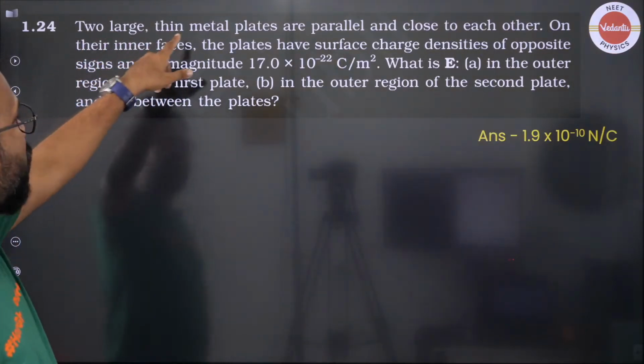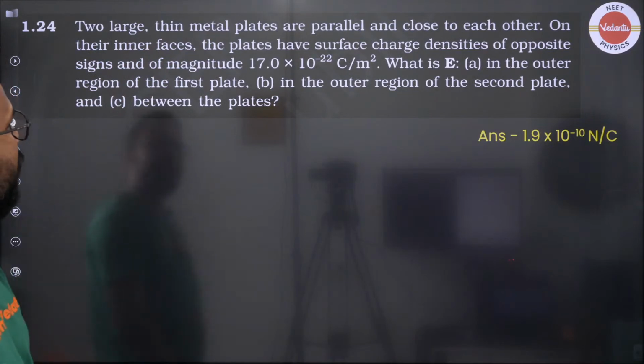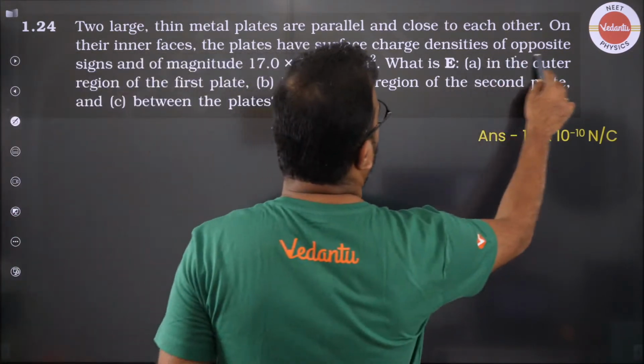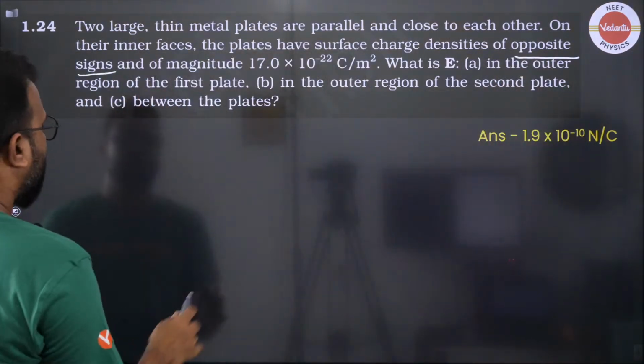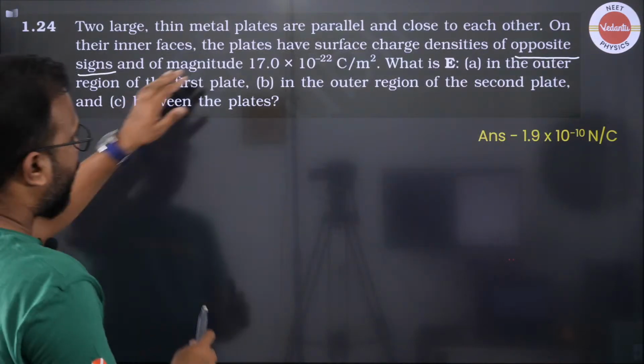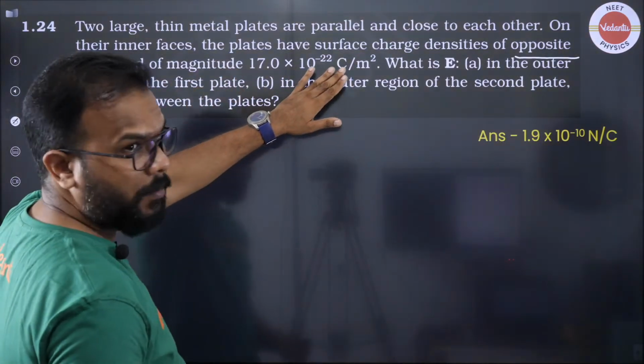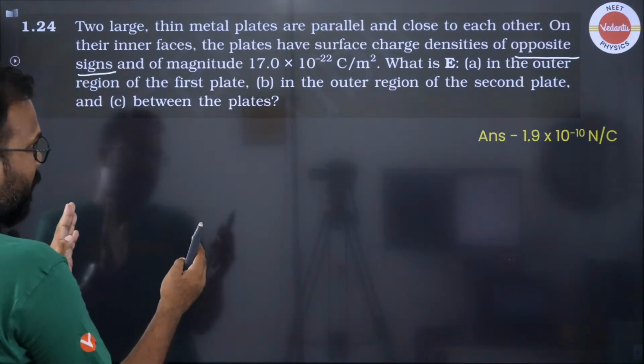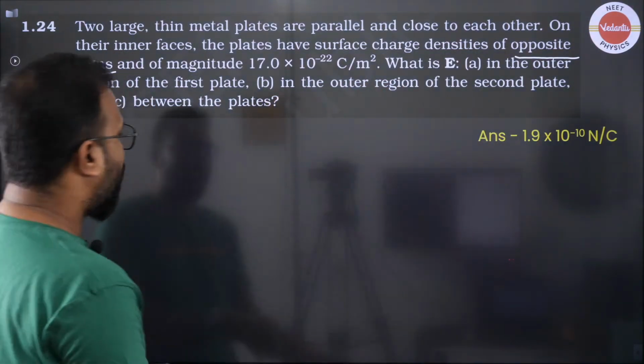Okay, next one. The two charged thin plates are parallel and close to each other, and on their inner faces the plates have surface charges which are of opposite signs. So the question is asking us, if the magnitude of this charge density is given as sigma, then what is the electric field between the two plates, left side of the plates, right side of the plates?